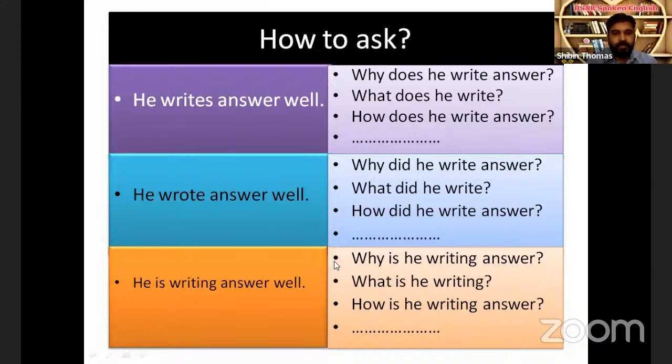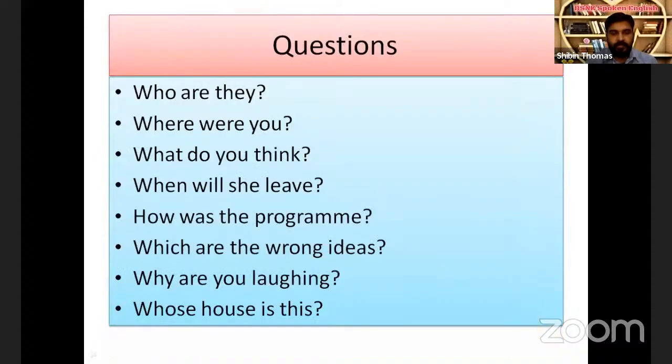We don't have to split the verb because there is an auxiliary verb. So remember, if there is an auxiliary verb in the sentence, we don't have to split the verb. That's not the case for the first and the second sentence. In the first and second sentences, there is no auxiliary verb. There's only one verb, that's the main verb, writes and wrote. But the last sentence gives us two verbs, that is is and writing. So one of these is the auxiliary verb, that is is, and the second verb is writing, that is the main verb. Yes, we need practice. Practice only will help us to make it clear.